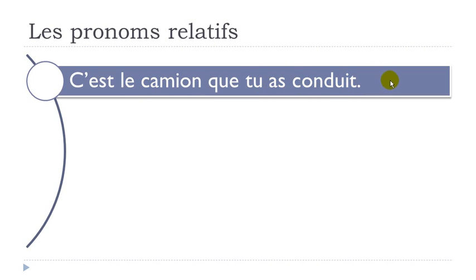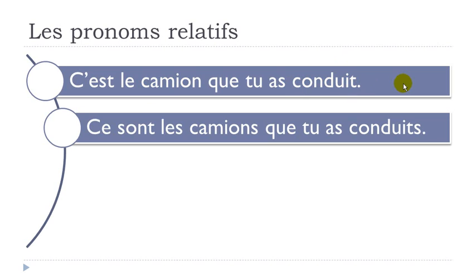Okay, so in that case, of course, we've been using this pronom relatif, que, okay, and it's complément d'objet direct, all right. It is before the verb tu as conduit here, so normally it does mean that the rule tells us to put something at the end of the participe passé if it's the feminine or if it's the plural or feminine plural. In that case, we've got le camion, so we don't put anything at the end of conduit. We just leave conduit like that, okay?